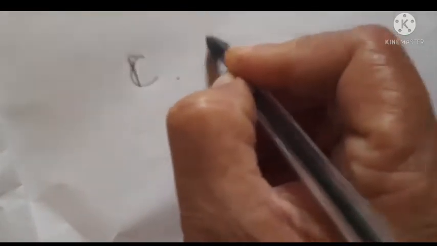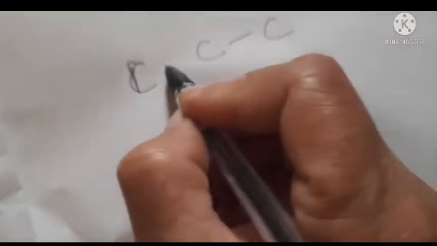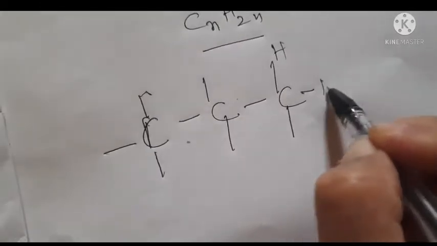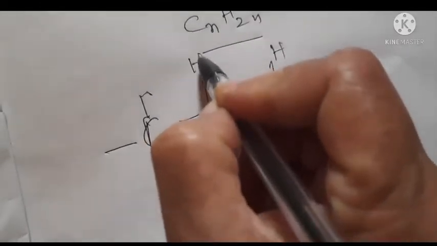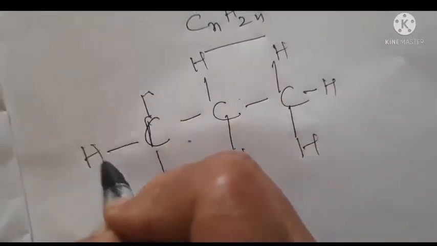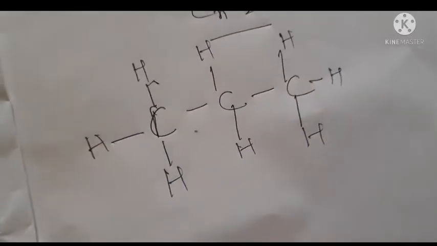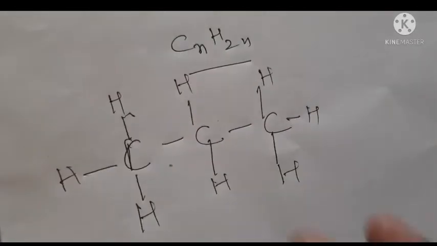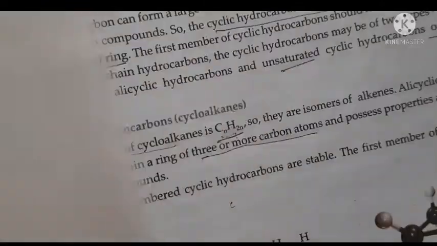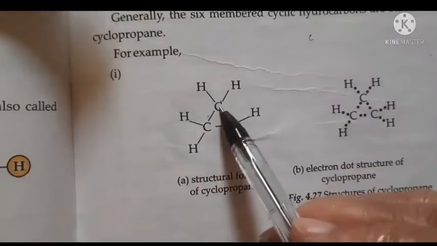Now you can see here, this is propane. How do we write propane in a long chain? That is C, C, C, it is propane. So this is how we write propane, 1 2 3. Now cyclopropane means what? This structure is in the form of a ring. So you can see here, this is cyclopropane.